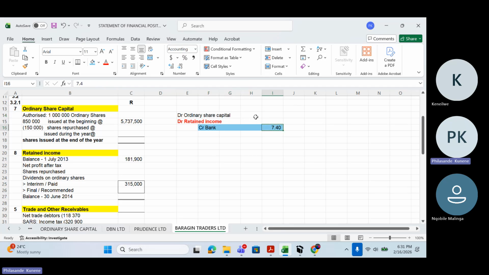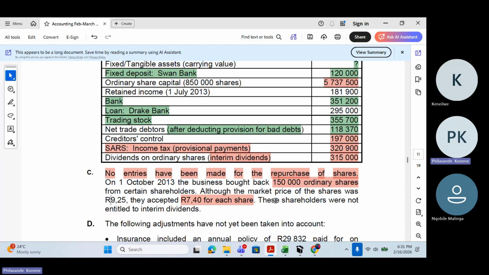I'm not going to record R7.40 here. I need to know how much I issued those shares at before. At how much was the issue price when I was issuing these 150,000 ordinary shares that I'm buying back?